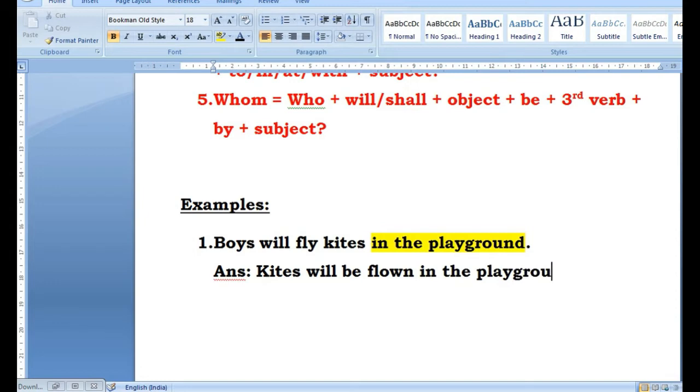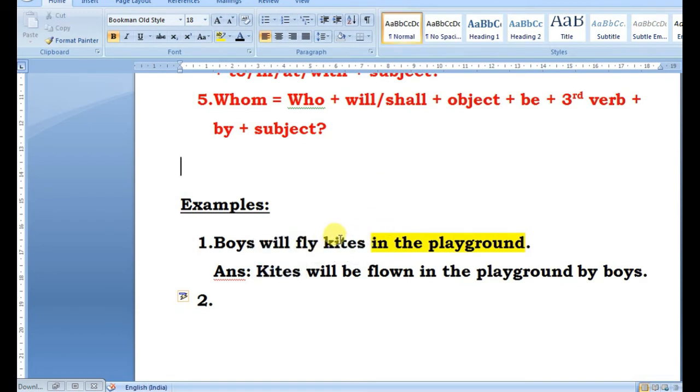in the playground, okay. The kites will be flown, after the verb you put the second object in the playground, and then by boys. Did you understand? I'll just explain once again. Kites, first object, direct object, okay.